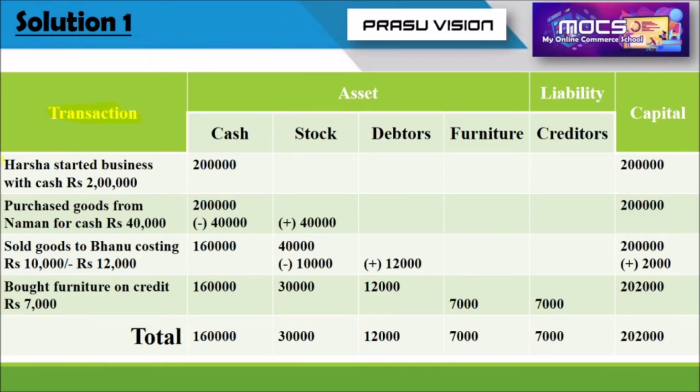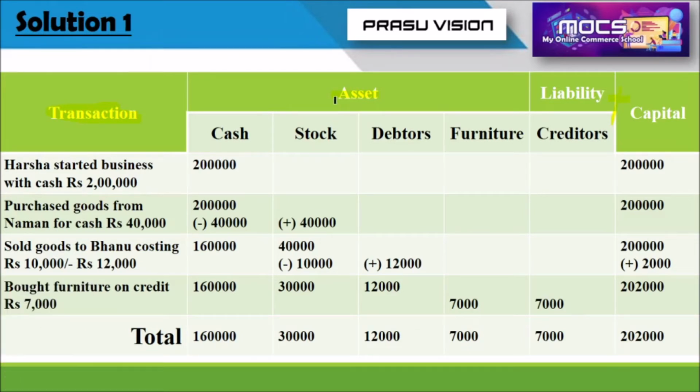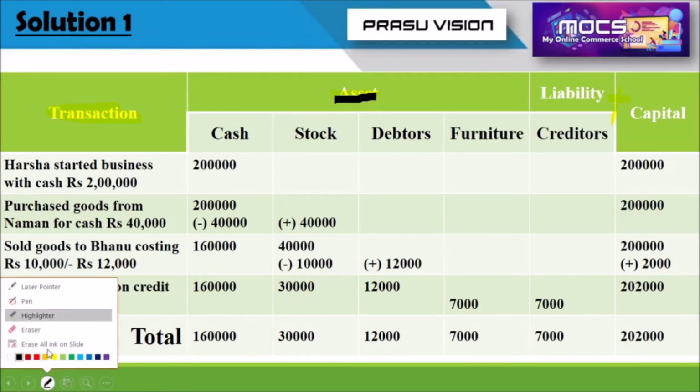There we will write the whole transaction, the four transactions that are available in the question. After that, we have to find out asset is equal to liability plus capital. Please remember, we have to record the asset is equal to liability plus capital.